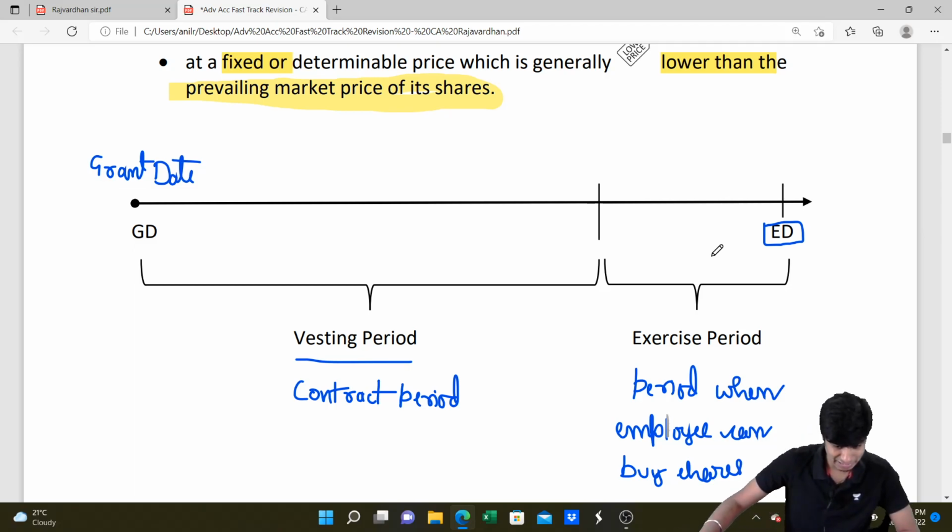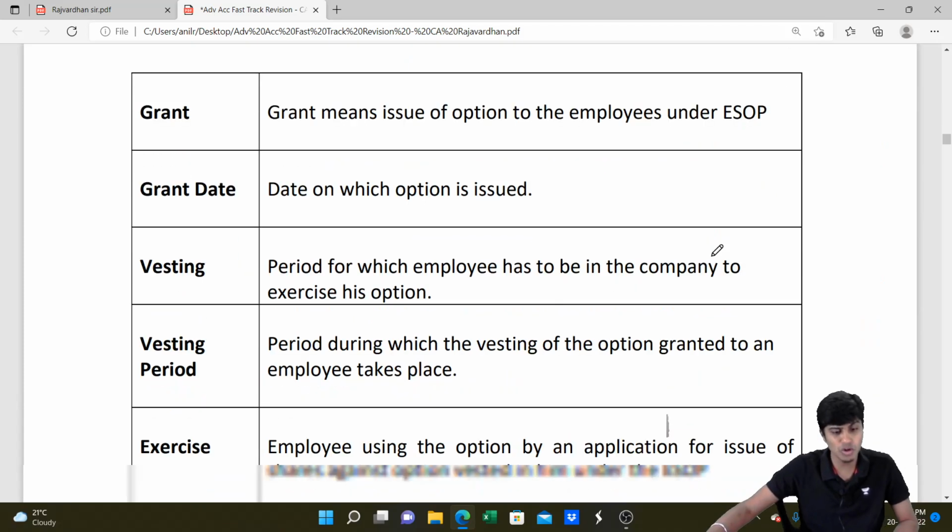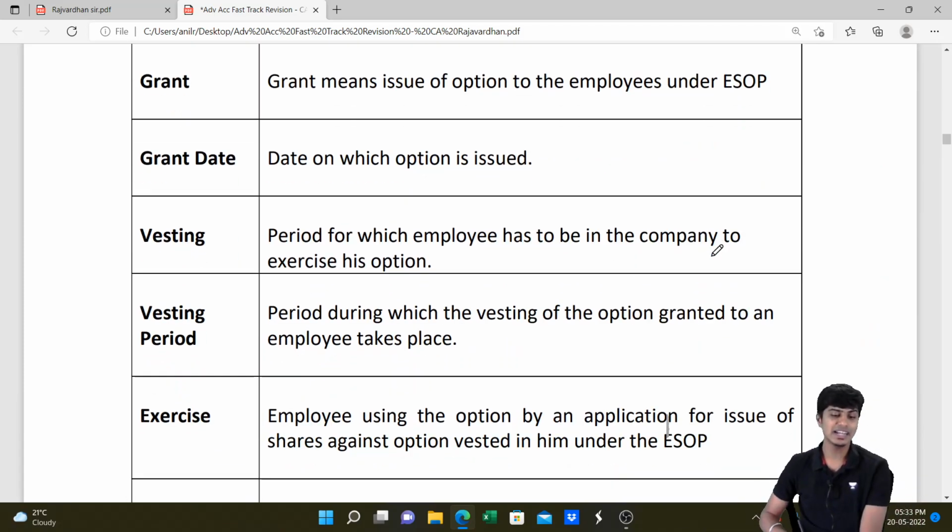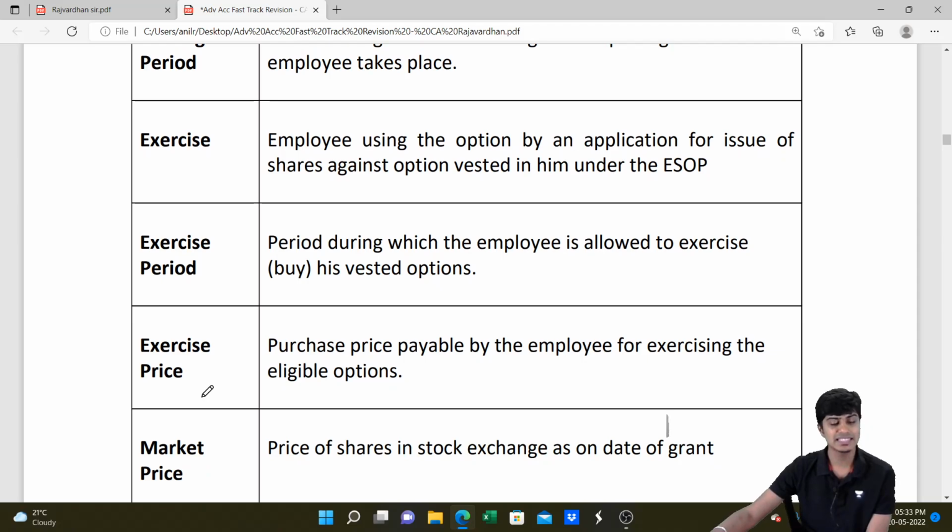Let me take you further ahead. What do you mean by grant? As I just mentioned, grant means issue of options to the employee under ESOP. Grant date is the date on which the option is issued, that is, entering into the contract. Vesting period is the period for which the employee has to be in the company, during which vesting of the option takes place. Exercise is the date or period during which the employee will exercise his option, or convert his option into a share. And then we lastly have the exercise price.